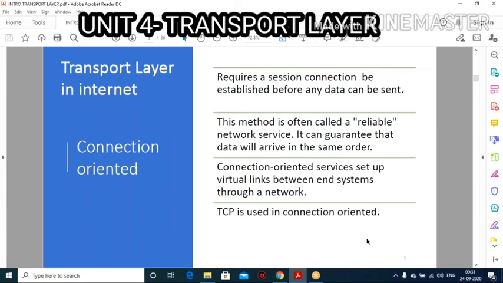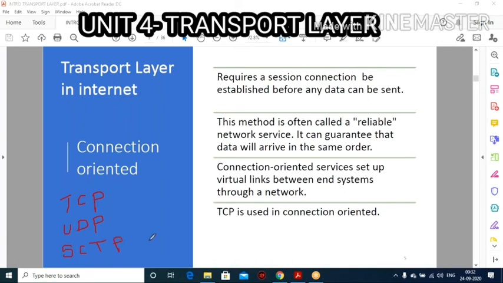The first protocol is the TCP protocol, another one is the UDP protocol, and the third one is SCTP.